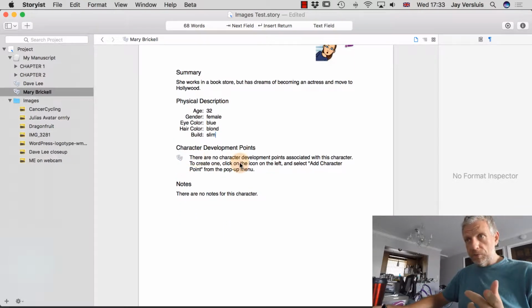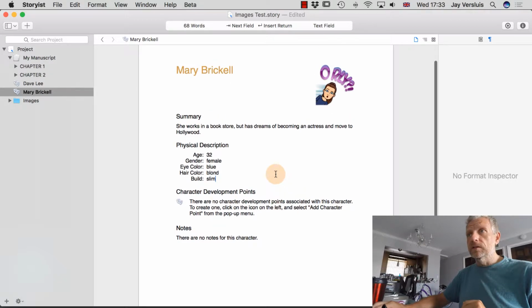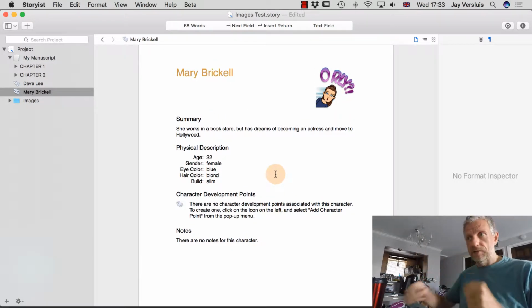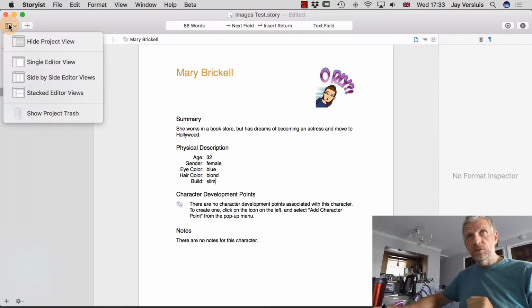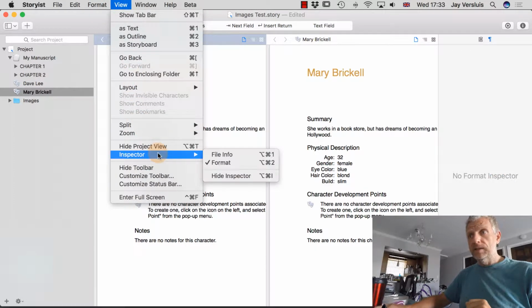So her development point can be one that is shared with Dave, for example. I'm going to show you how to link that in a moment. But this is how you can put information about a character into one place and keep that there. You can keep these things handy while you're writing by using the side-by-side editor view. So up here, you can choose the side-by-side editor views. And then let me just close that inspector down under View, Inspector, Hide Inspector. That'll get rid of that pane.